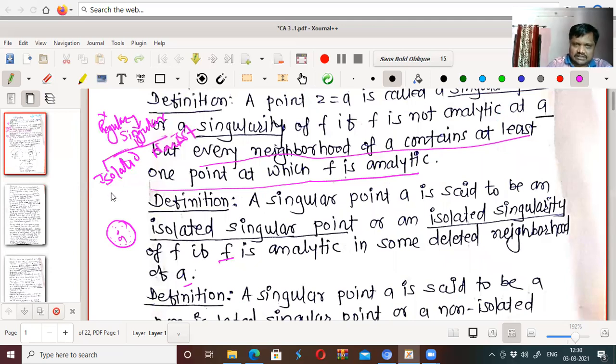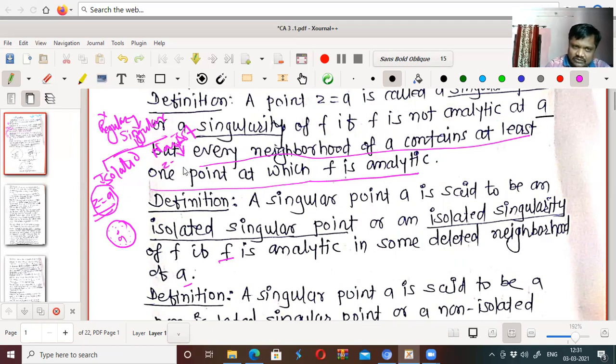Isolated means a function is singular at z equal to a, but it is analytic at every point in the deleted neighborhood of a. And what is a non-isolated singularity?